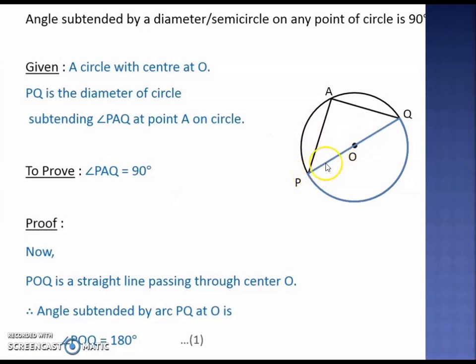Because now angle that PQ subtends at the center is POQ. Now POQ is a straight line. So POQ is 180 degree. So angle subtended at any other point of the circle should be half of 180, that is 90. So this also comes from the same theorem.